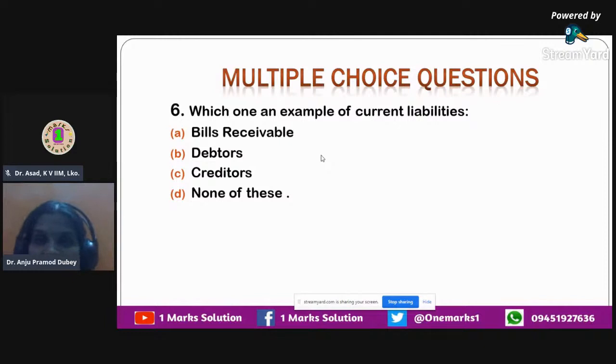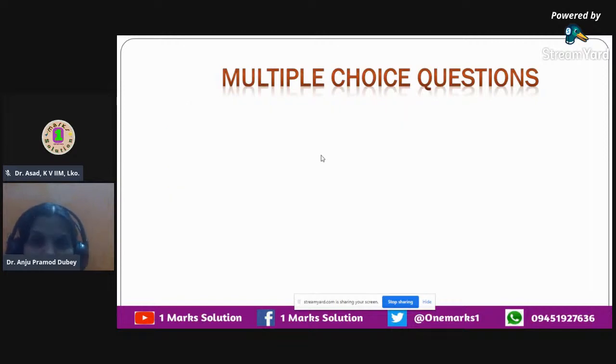When we talk about bills receivable, they are actually receivables, so they are not liabilities; they are actually current assets. Same way, debtors, from debtors we are going to receive money, so they are not our liability, they are our current assets. Only the creditors are the party to whom we have to make payment. So if we are supposed to make payment, then the correct answer is creditors. Creditors is an example of current liabilities over here. So option C is to be selected. And then we move on to the next question.